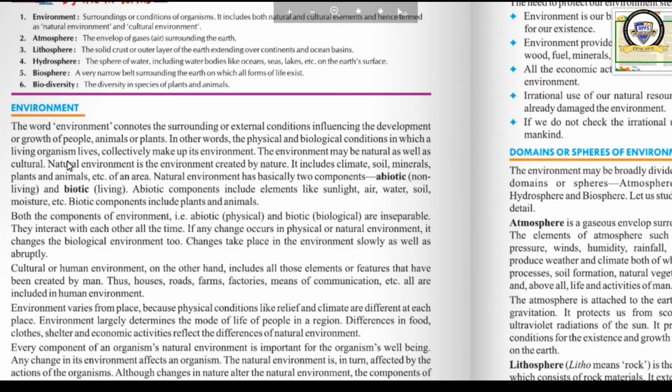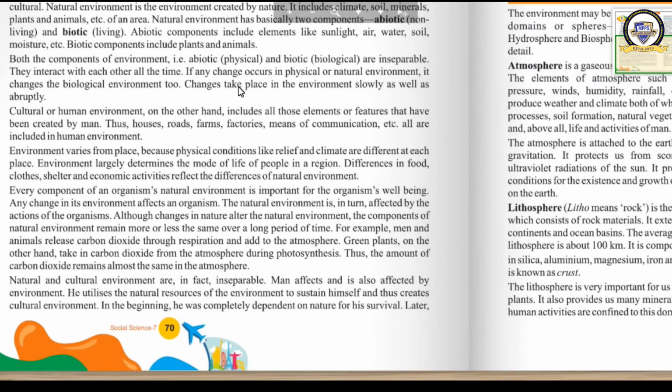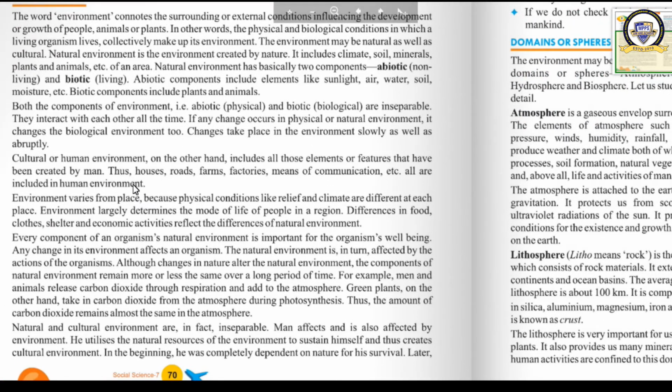Now you might have heard that the environment varies from place to place. The environment of our country may not be the same as of another country. Why? Because the physical conditions like relief and climate are different at each place. Relief, the features of the land, and climate are different at each place. Is the climate of Rajasthan and Jammu Kashmir the same? No, it is different. So the environment is also different.